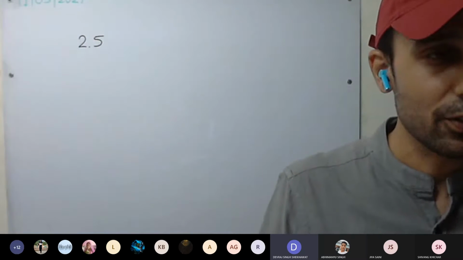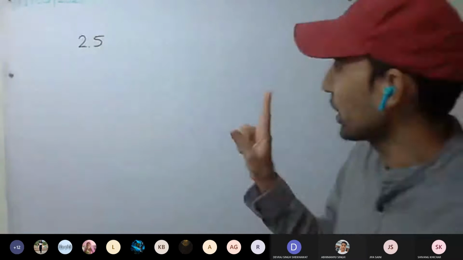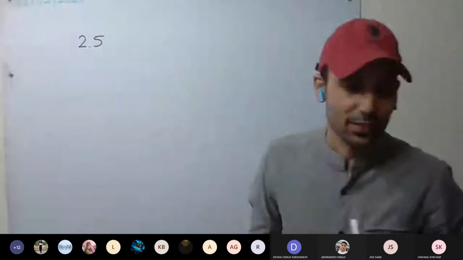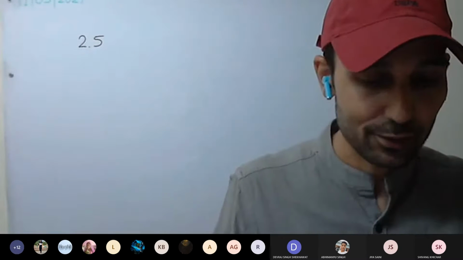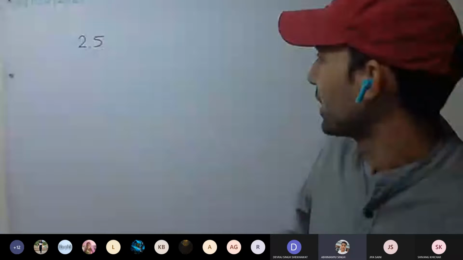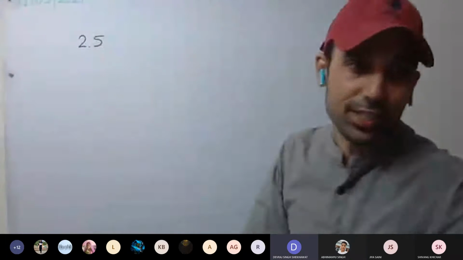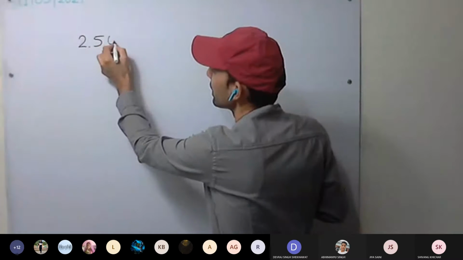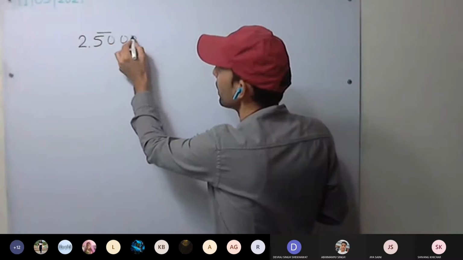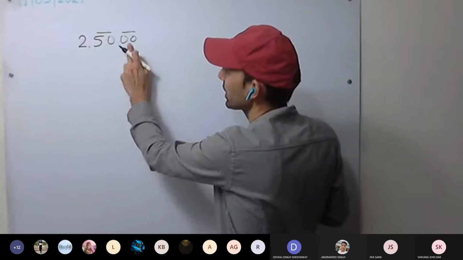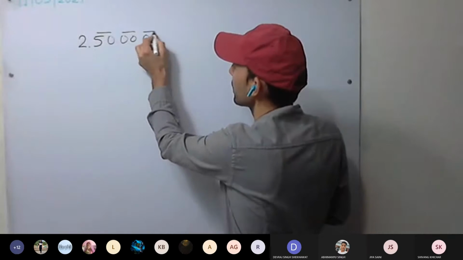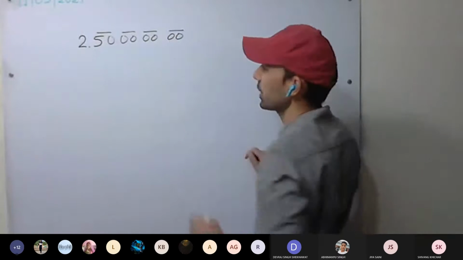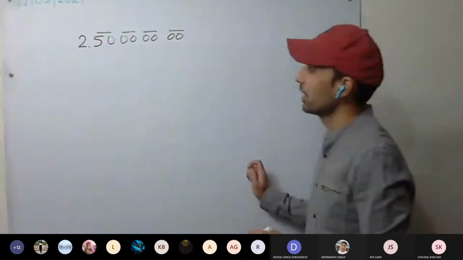4 zeros or something more, because from each pair we'll be getting only 1 decimal place. So how many more? 8 we must have. 1 is already there, this will be 1 pair. 1 0, 1st decimal place, 2nd decimal place, 3rd decimal place, 4th decimal place. Okay. Understood?